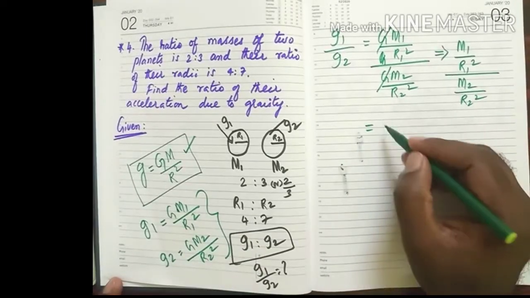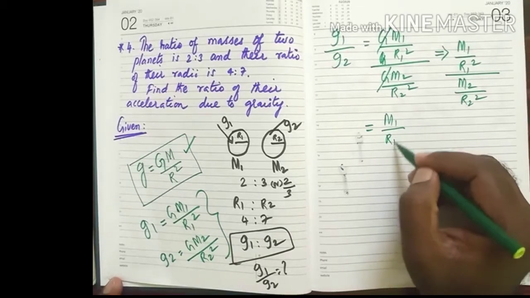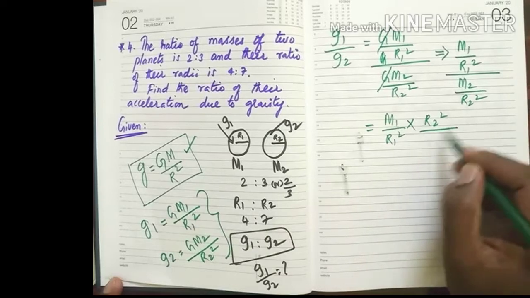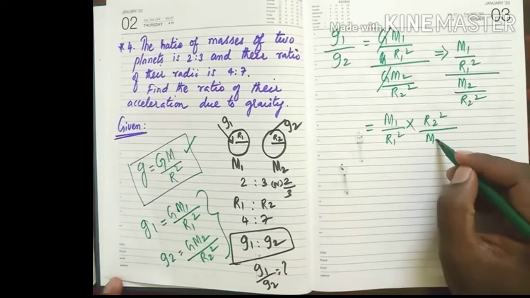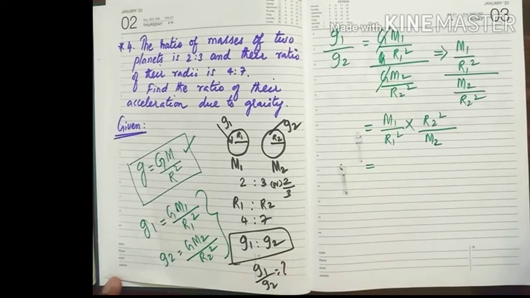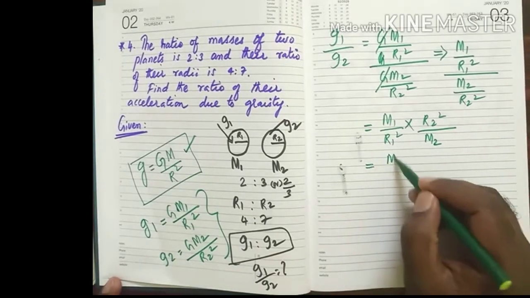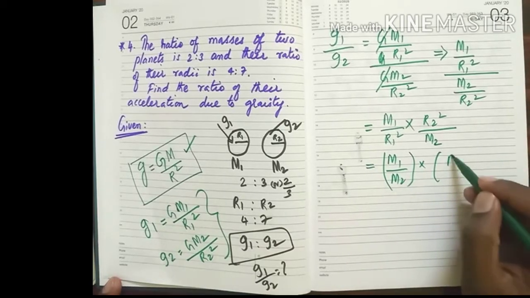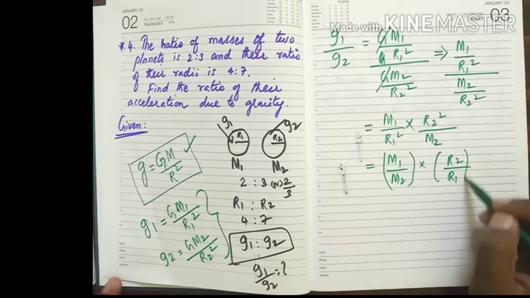As we know, this m1 and r1 square will be as it is. As it goes upward, it will be a cross multiplication, that is reciprocal, sorry, cross multiplication. So in the end I am calculating m1 by m2 on one side and r2 by r1 as a whole